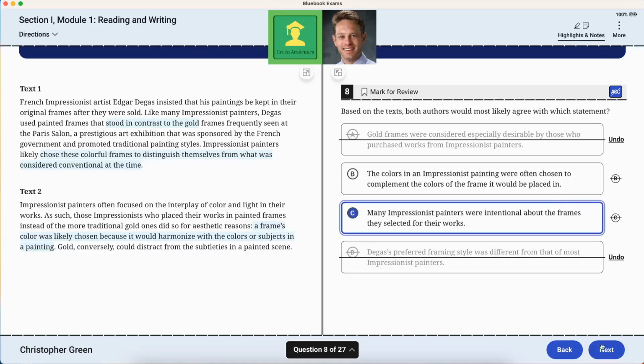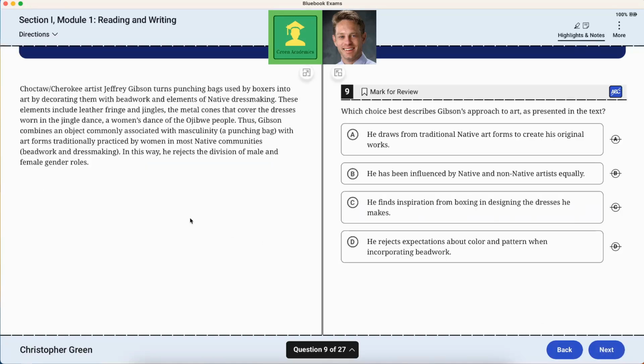They selected them carefully. Choctaw Cherokee artist J.G. turns punching bags used by boxers into art by decorating them with beadwork and elements of native dressmaking. These elements include leather fringe and jingles, the metal cones that cover the dresses worn in the jingle dance, a women's dance of the Ojibwe people.